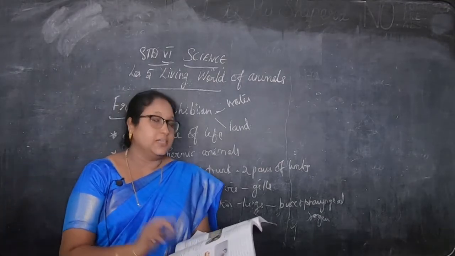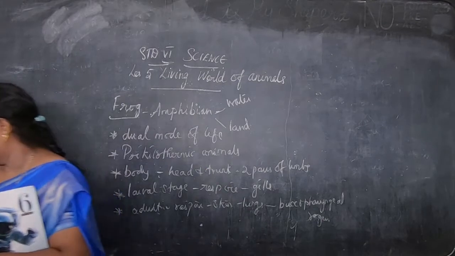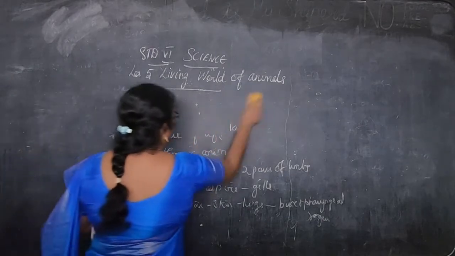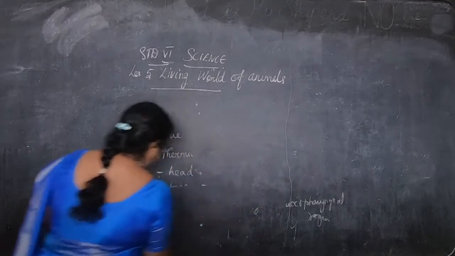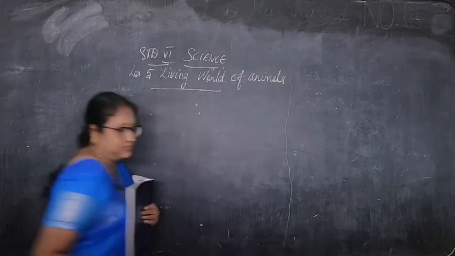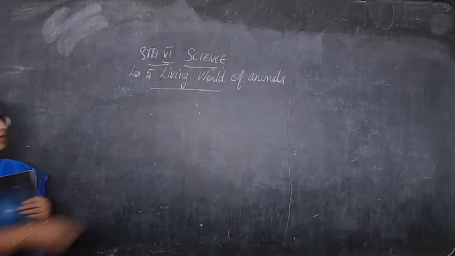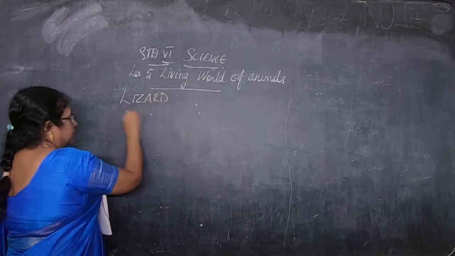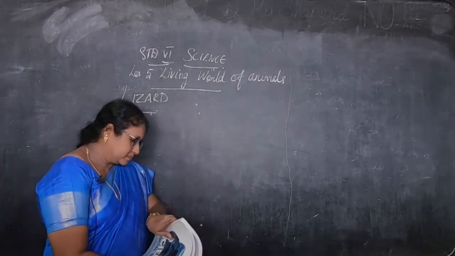Next, we are going to see the lizard, children. Did you understand this about the frog? Next, we are going to go to the lizard. So next is the lizard, children.